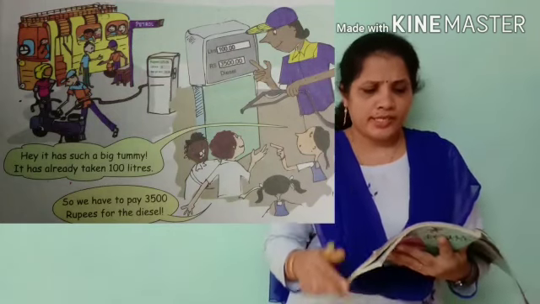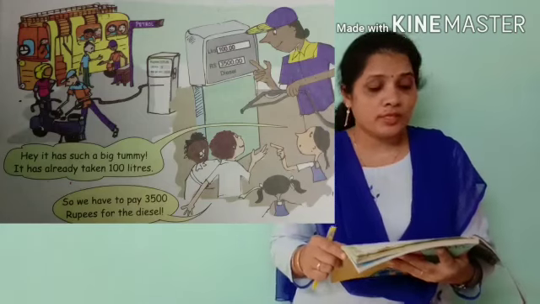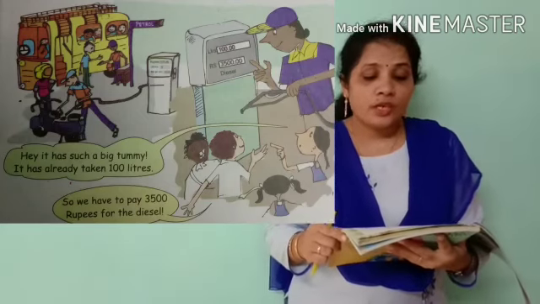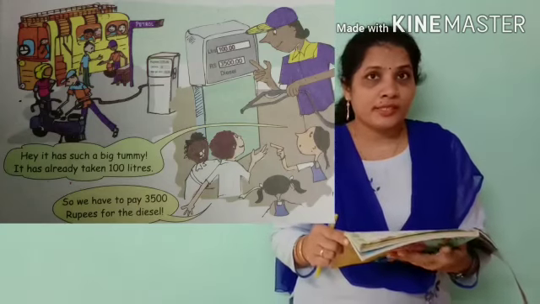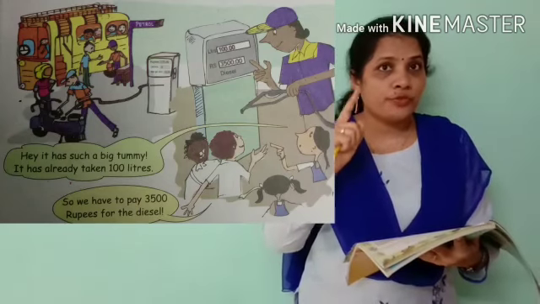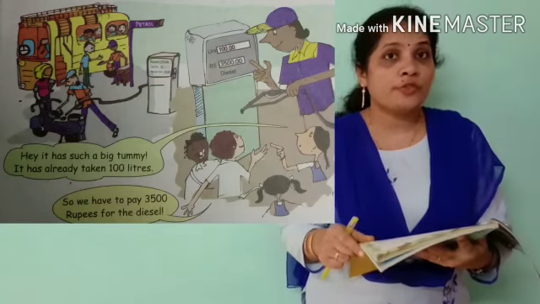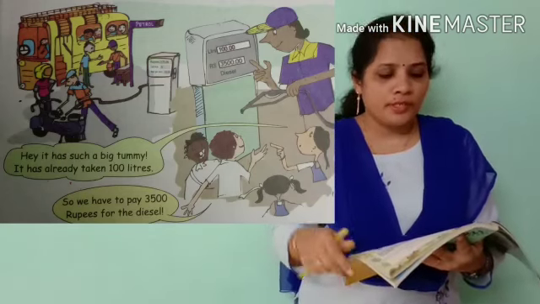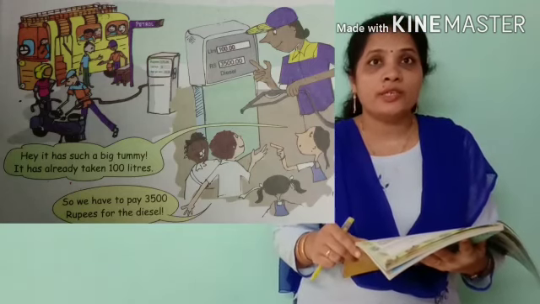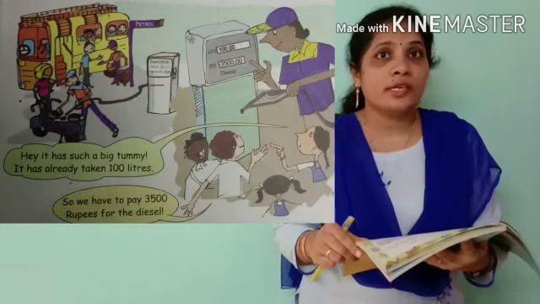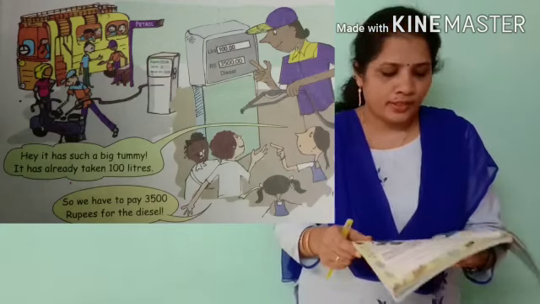Each bus takes about 15 minutes to refill, and there are 2 buses to be refilled. So they stop there for about dash minutes. Each bus 15 minutes, 2 buses, how many minutes? 30 minutes. Which means they are late by about dash minutes. How many minutes are they late? Yes, 30 minutes.